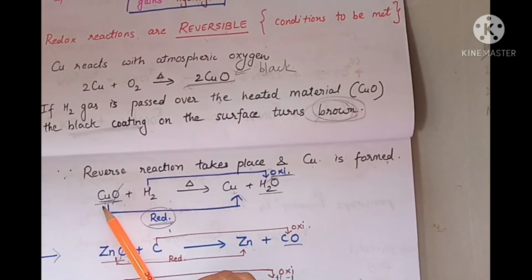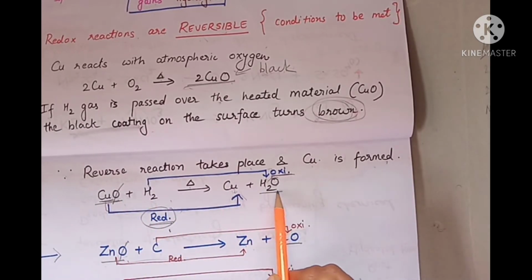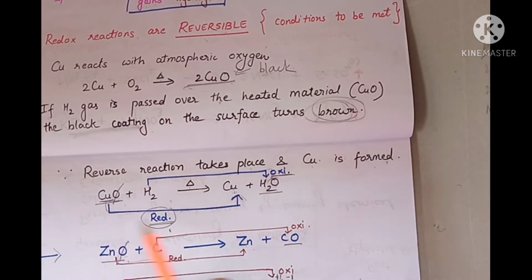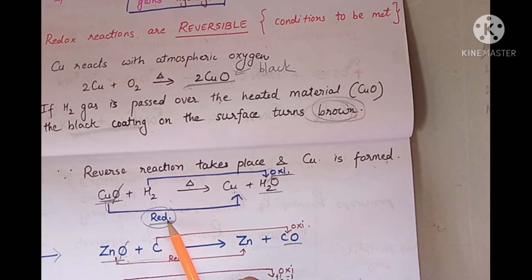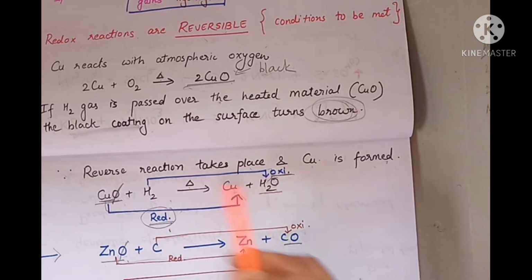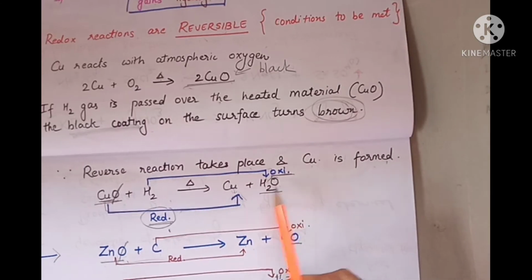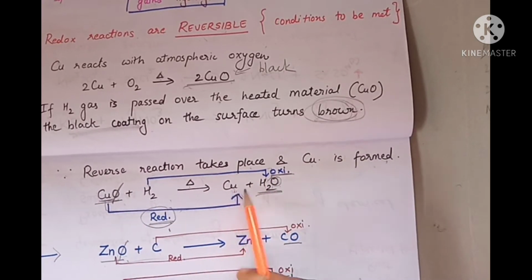So here we see the equation. Copper oxide reacts with hydrogen to form copper and water. Copper oxide is reduced to form copper, that is, there is loss of oxygen to form copper, and that is reduction. Whereas hydrogen, oxygen gets added to hydrogen and forms water. Here there is addition of oxygen and this is oxidation, and here this is reduction.